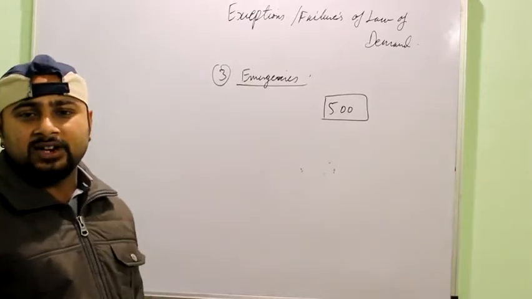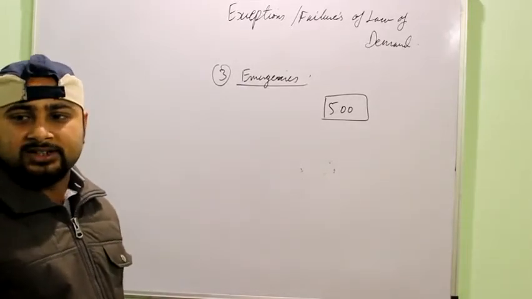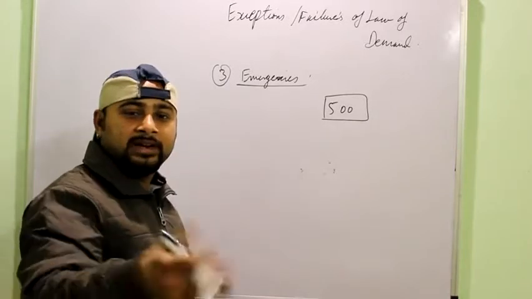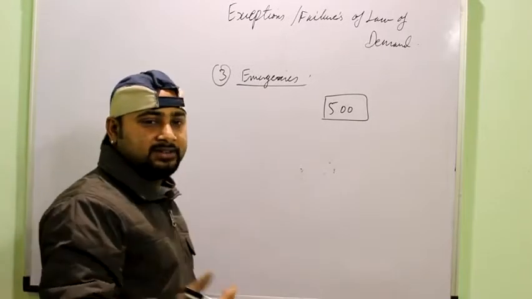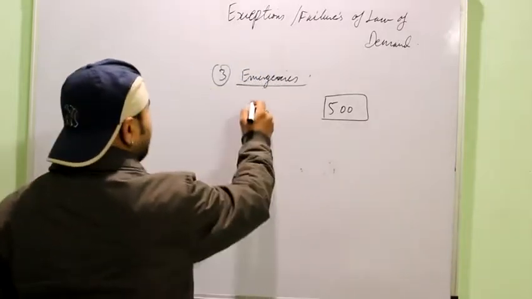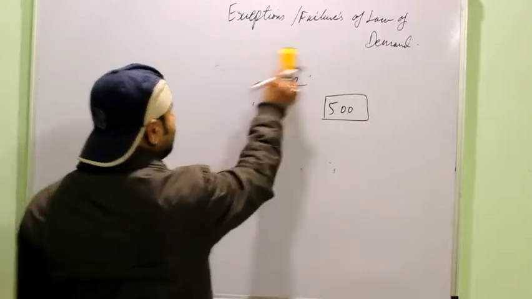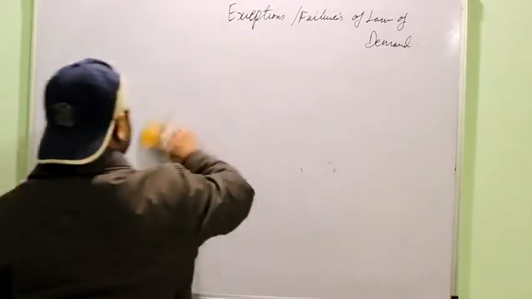Like in case of floods, droughts, earthquakes, the price of the essential commodities will rise, because whatever money you have with you, you will be ready to pay for it, right? Basic necessities. So all these floods, man-made or natural, they may be man-made or natural. Like war also. Even in the case of war, the prices would rise.